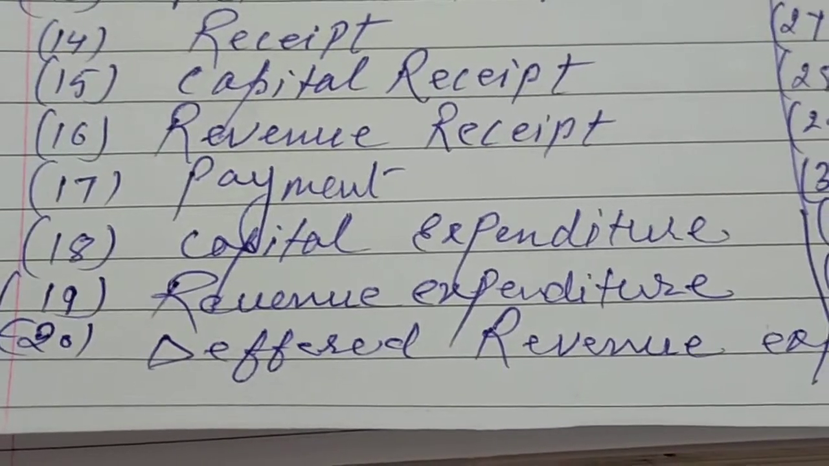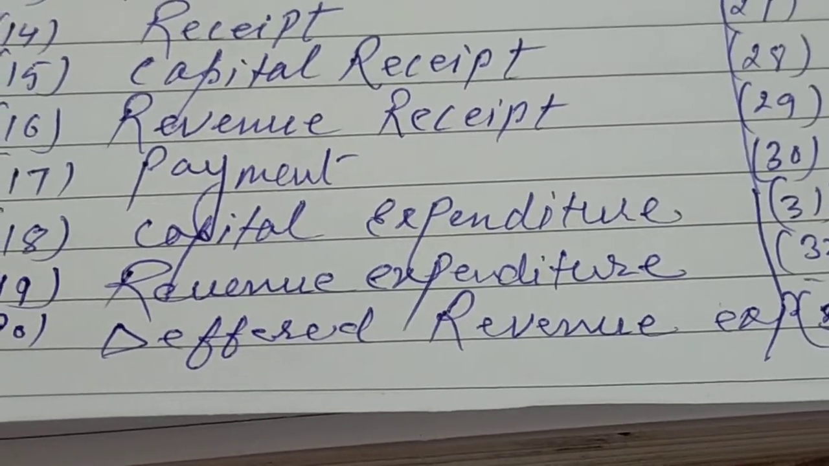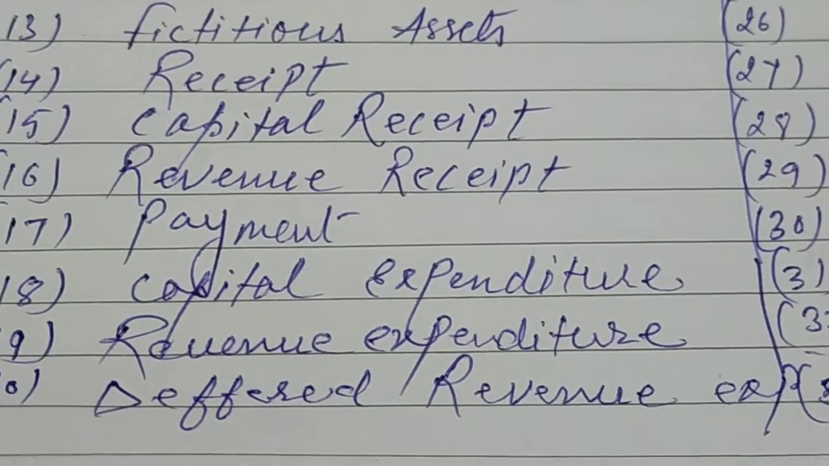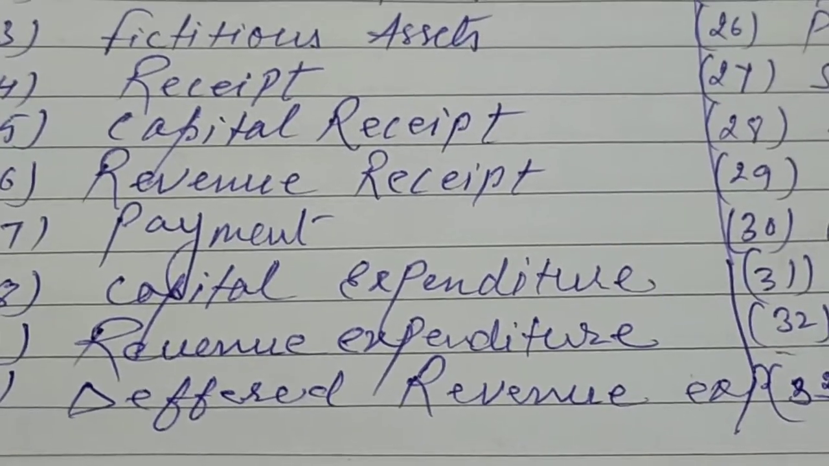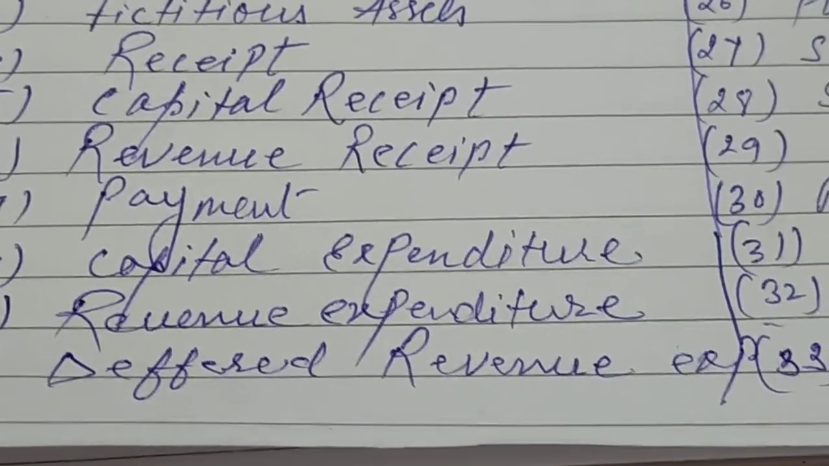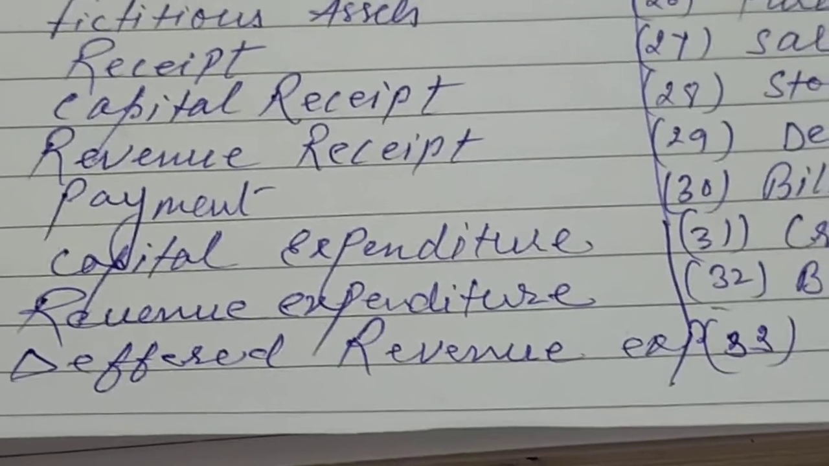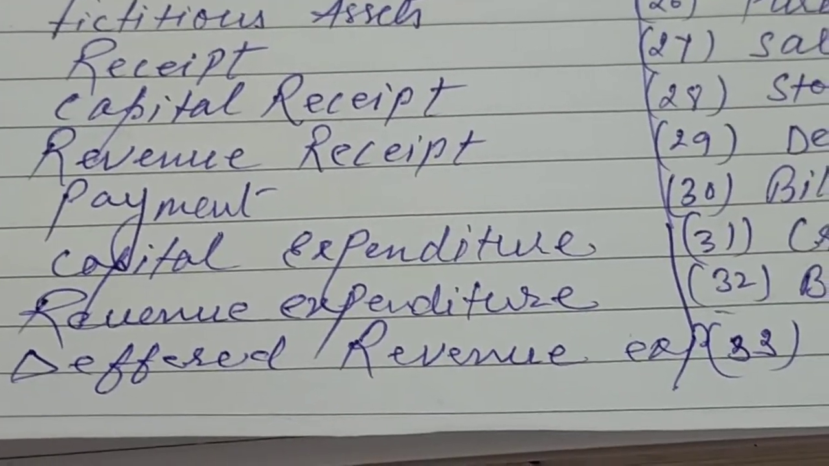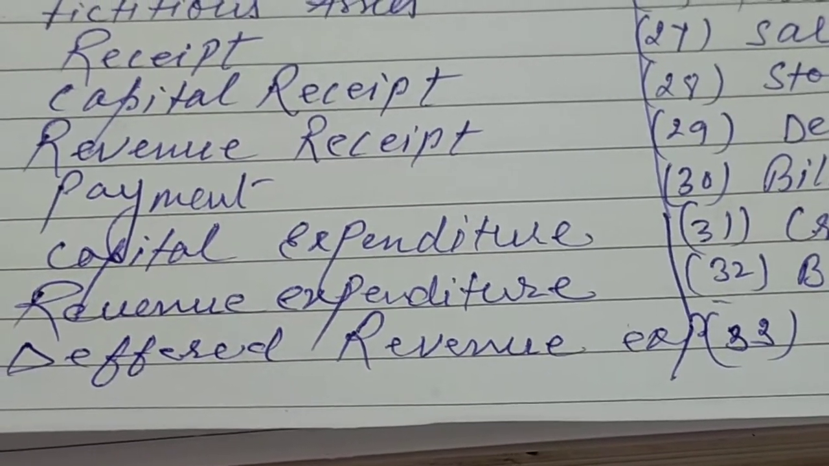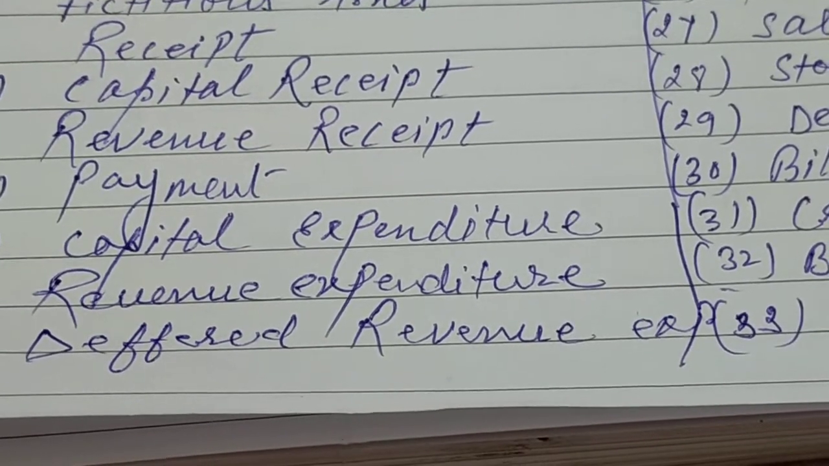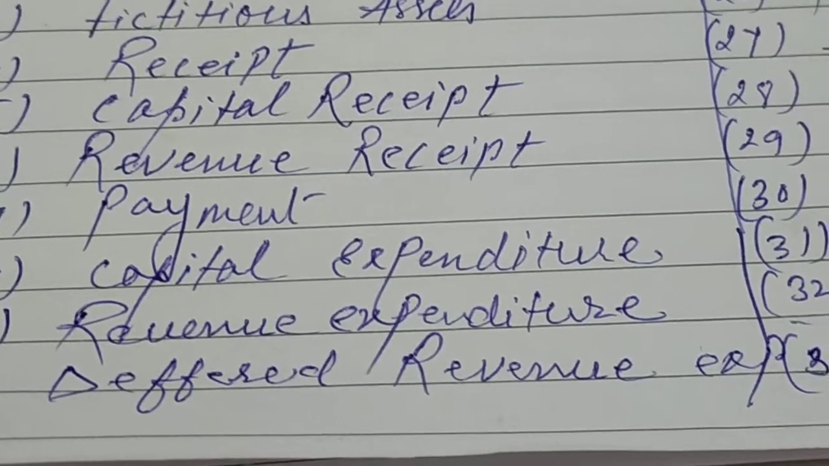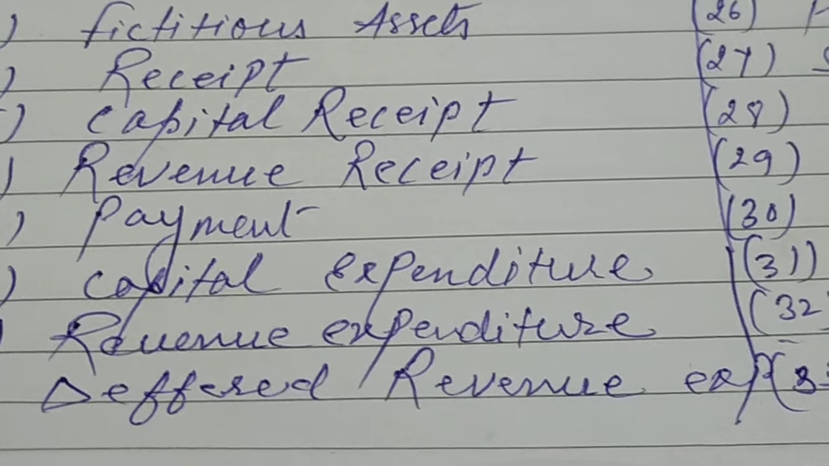Okay, now deferred revenue expenditure. Deferred revenue expenditure is, we can say, similar to a fixed asset. For example, only one example, the advertisement suspense account. So deferred revenue expenditure, the advertisement suspense account, is there. If you treat it as a fixed asset, you can understand deferred revenue expenditure, because that has no realizable value.